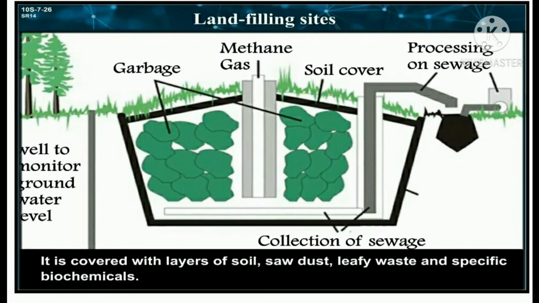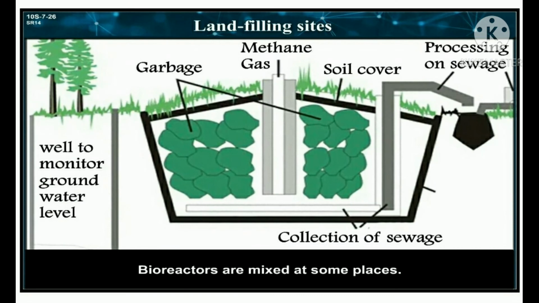It is covered with layers of soil, sawdust, leafy waste, and specific biochemicals. Bioreactors are mixed at some places.